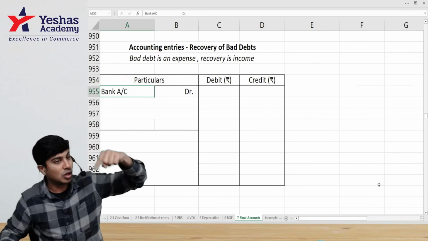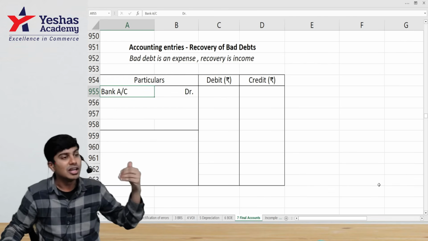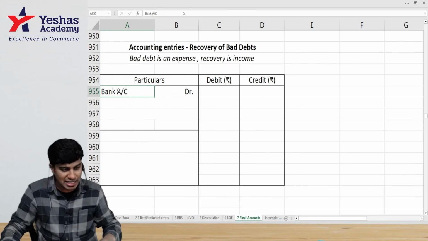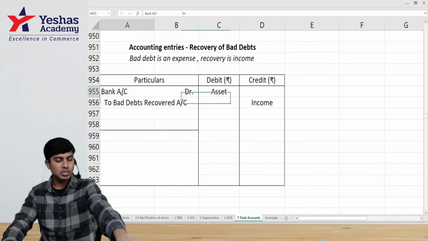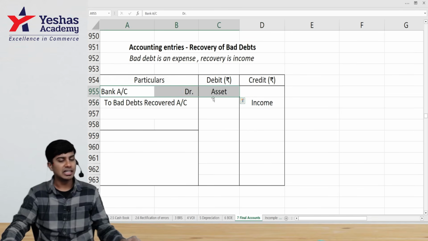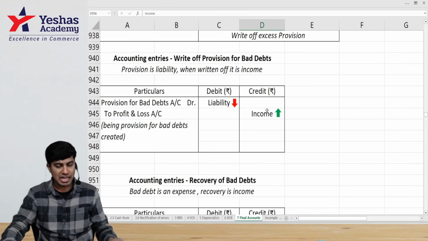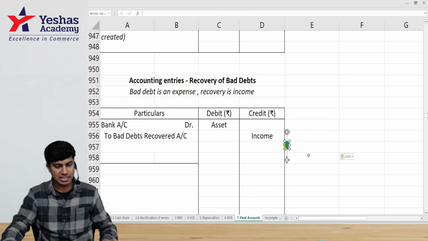That money, when he told me he will not give, I wrote as expense. Now that I have received it, I should write it as income. Bad debts recovered. Bank balance will increase, asset increase, and income increase. Asset increase, debit; income increase, credit.